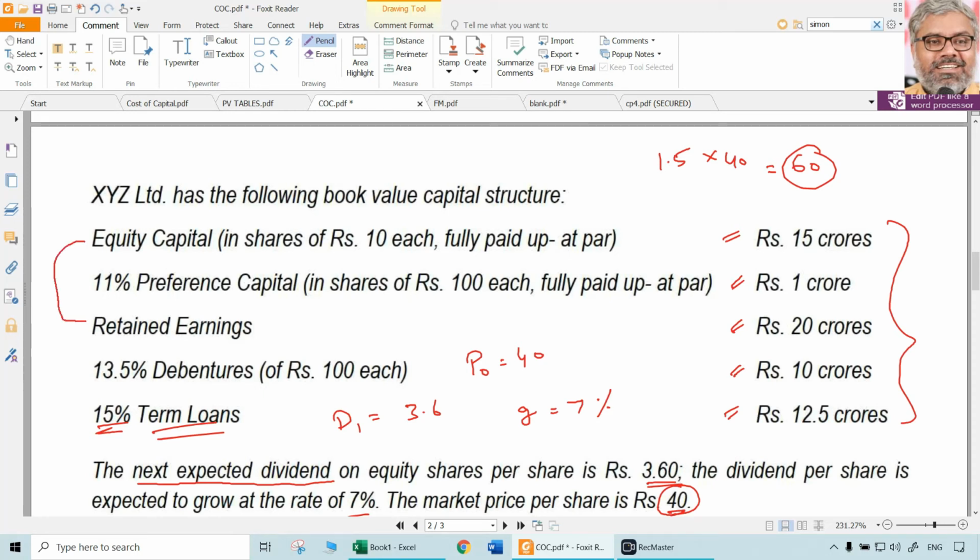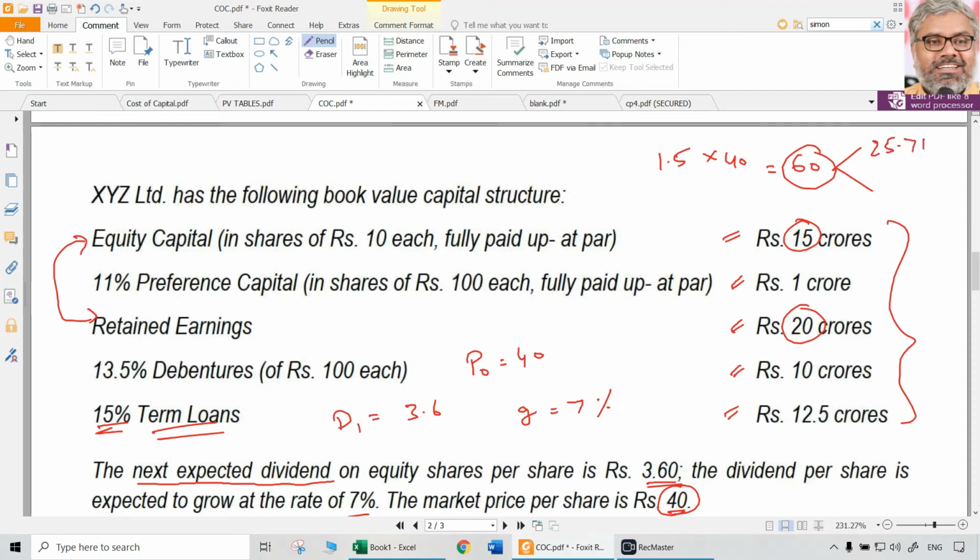But that includes retained earnings also. So that can be done now in the same proportion. We can distribute this 60 for equity share capital and retained earnings. Though the cost of equity and cost of retained earnings is not different in this case, make it a practice so that it is like standardized procedure. So 60 is the market value, and that can be done in 3:4 proportion. So 3:4. So 60 into 3 by 7, approximately it will be